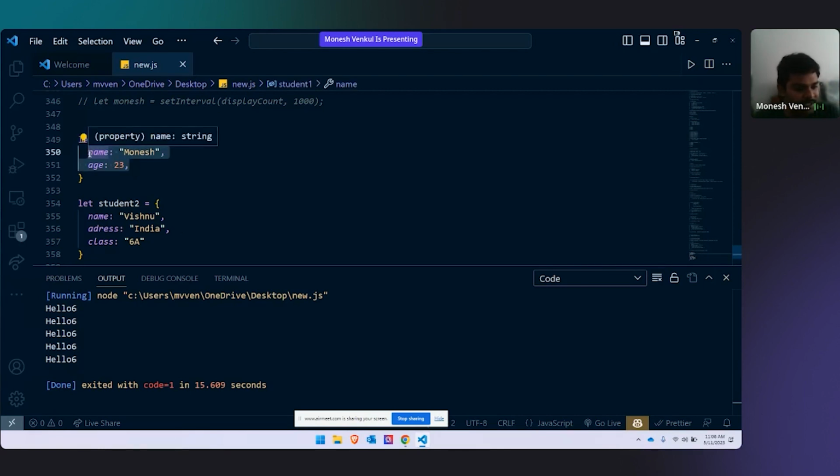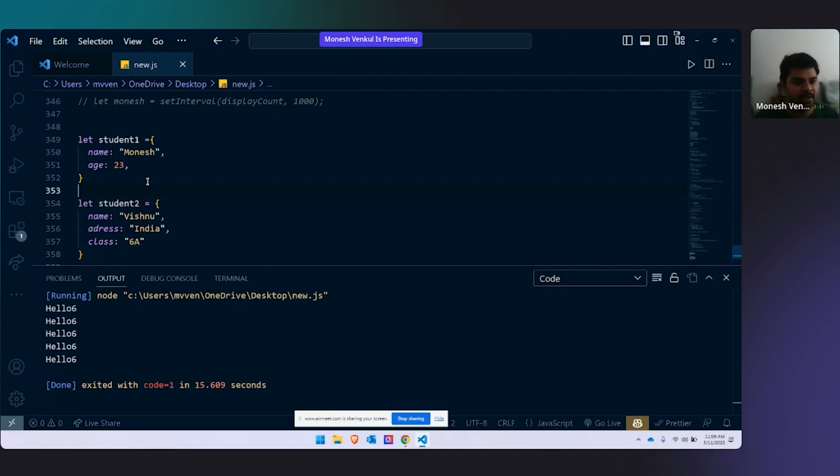For student 32, I have taken only name, address, and class, and I forgot to take his age and all. So this becomes a problem. This is called data inconsistencies, or object data inconsistency. While in companies and all, they call it object data inconsistency. Why? Because your objects are not consistent.